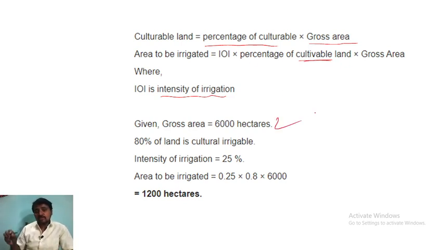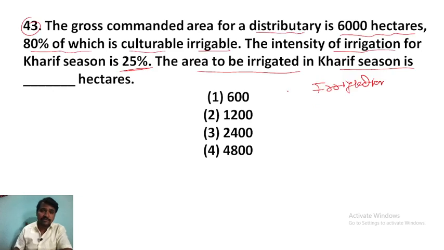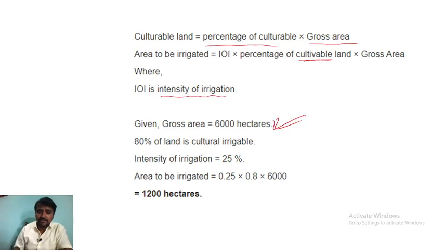So in the given question, let me tell you one more time. The command area of the distributary is 6000 hectares. 80% of the land is cultivable, irrigable. And the intensity of irrigation is 25%. So the area to be irrigated is 0.25 into 0.8 into 6,000, that is the gross area. So you will get how much area is to be irrigated.